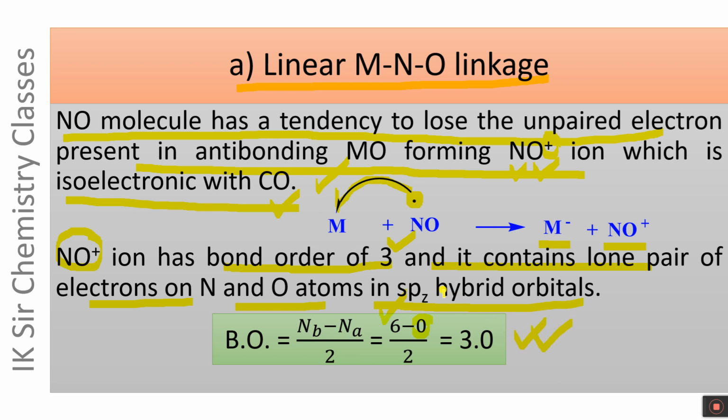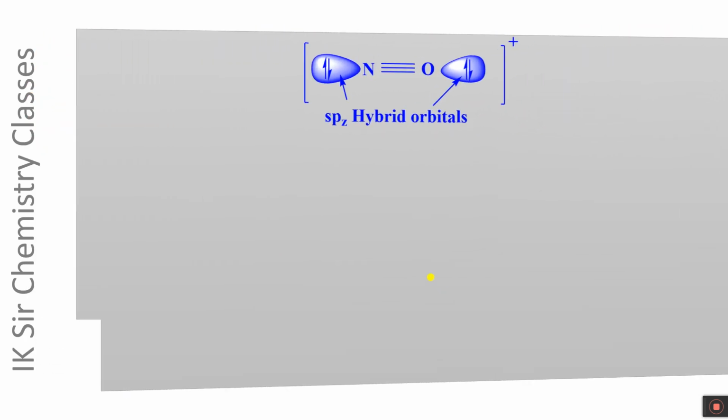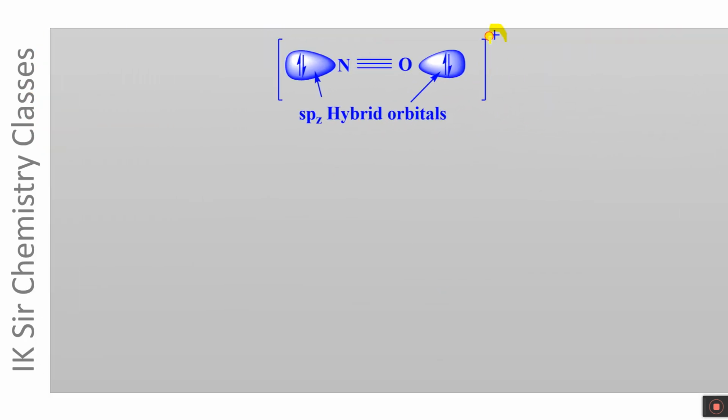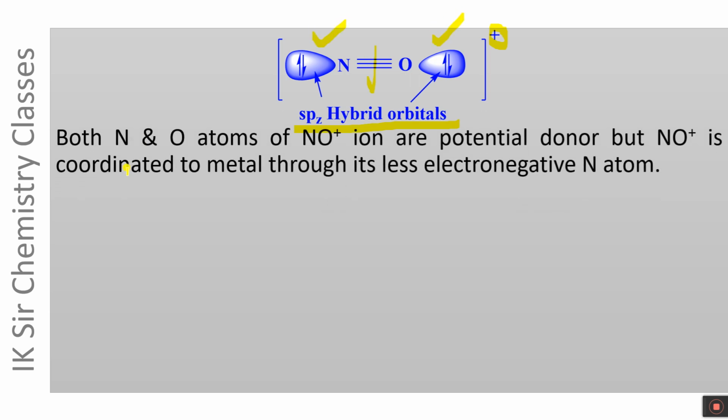The NO plus ion can be depicted as follows: NO plus ion having nitrogen oxygen bond order equal to 3 and lone pair of electrons in sp hybrid orbitals on both nitrogen atom and oxygen atom. Both N and O atoms of NO plus ion are potential donors, but NO plus ion is coordinated to metal through its less electronegative nitrogen atom.